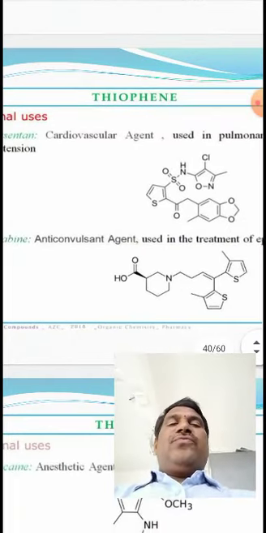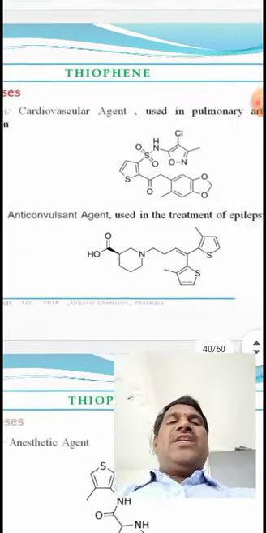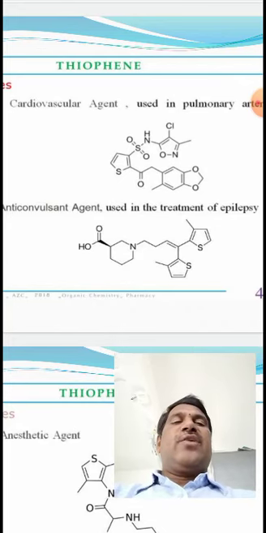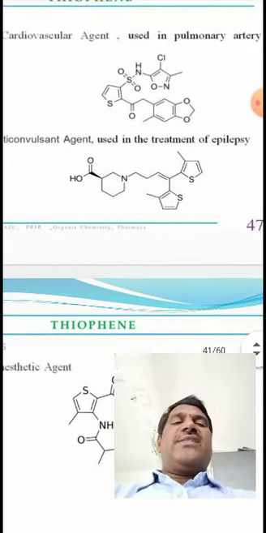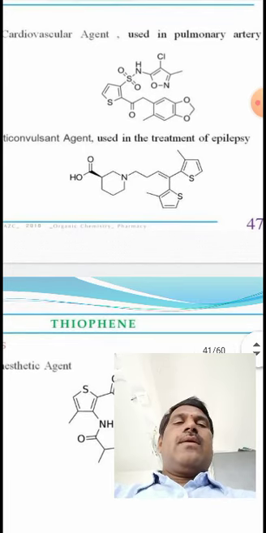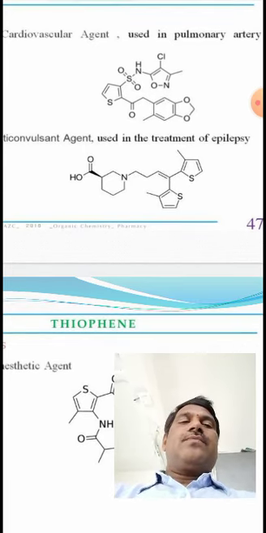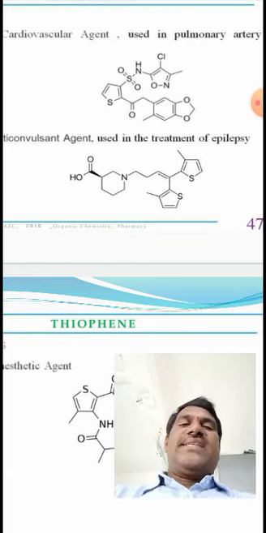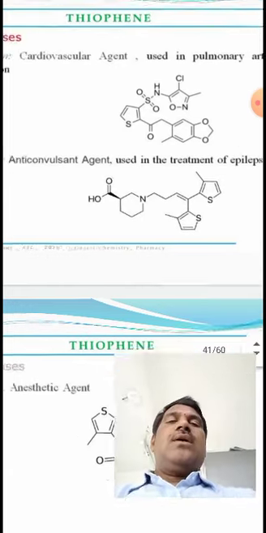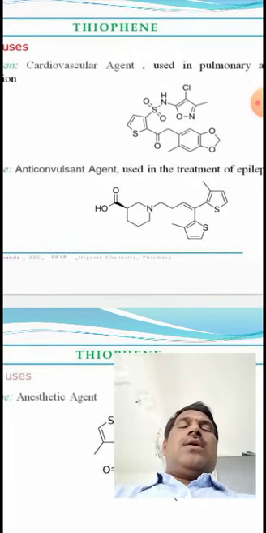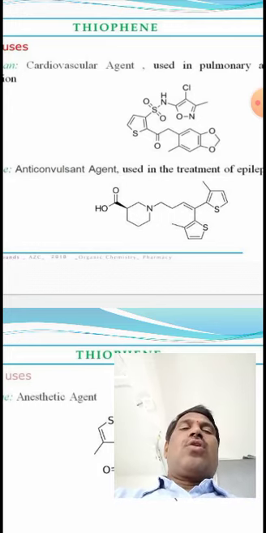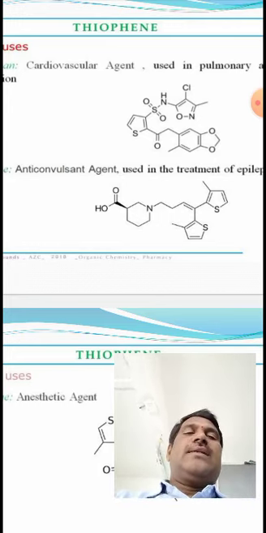So pyrrole, furan, thiophene are heterocyclic compounds. The majority of drugs contain these units. The thiophene unit is also present in cardiovascular agents.